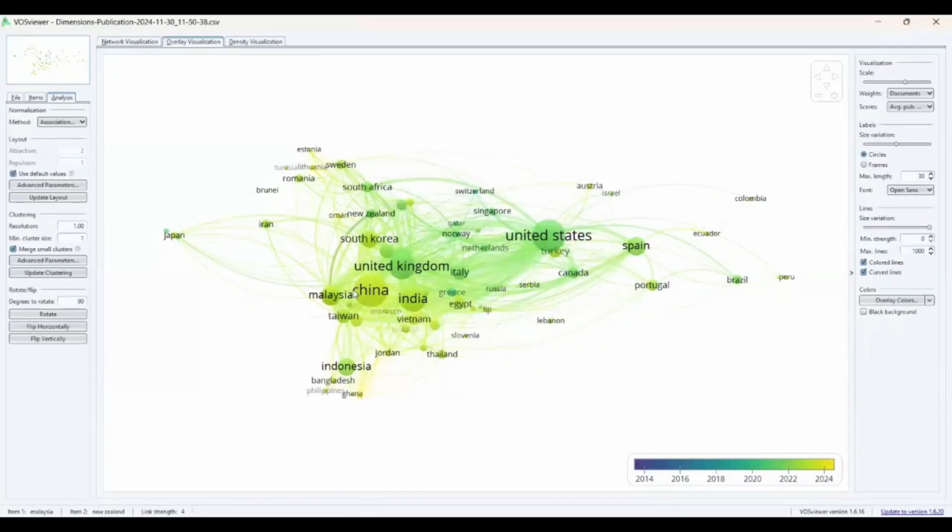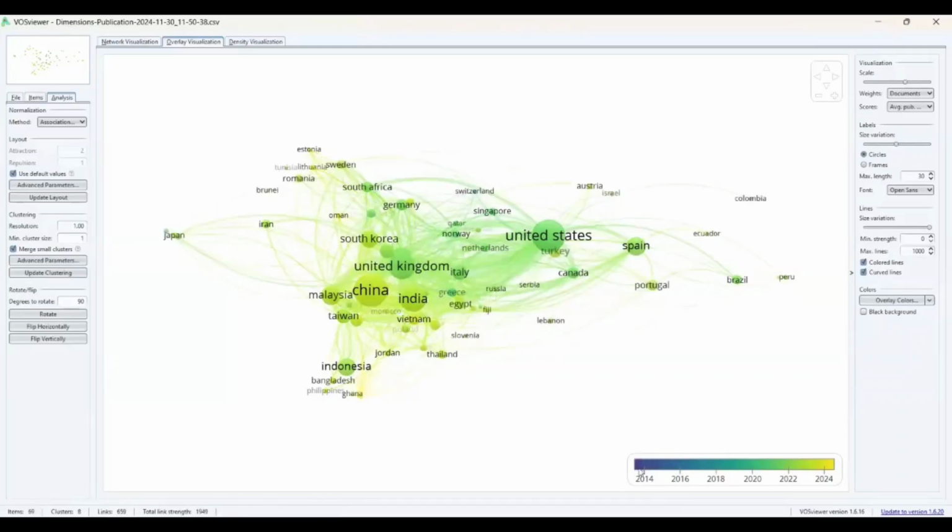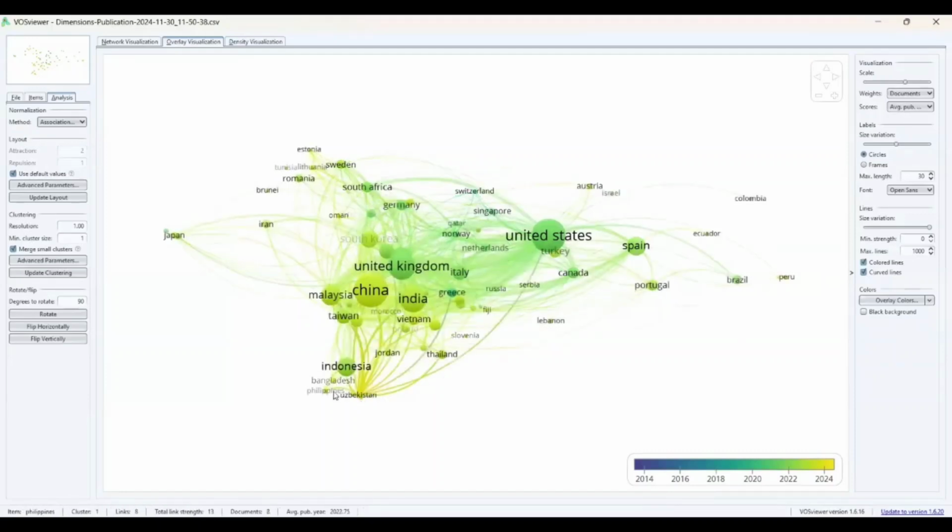Spain, Ecuador, very recently, right? See India, right? Most of them have started from 2022 onwards or 2020 onwards. In 2014, I'm still not able to find any documents, the countries which were active in 2014. Switzerland, 2018 most probably, right? Around 2018, 2016, that time Switzerland was active, but still that blue color, I'm not able to locate.